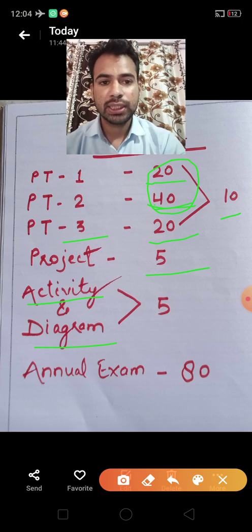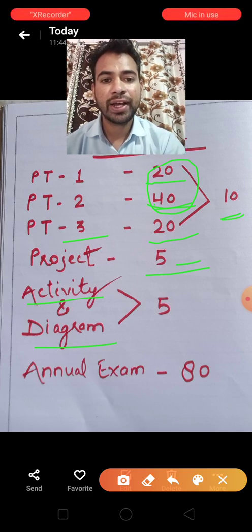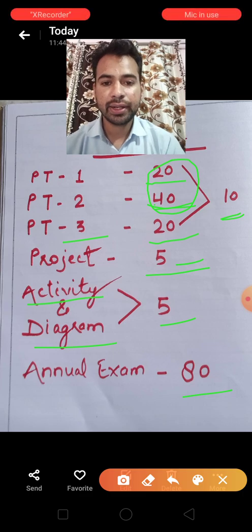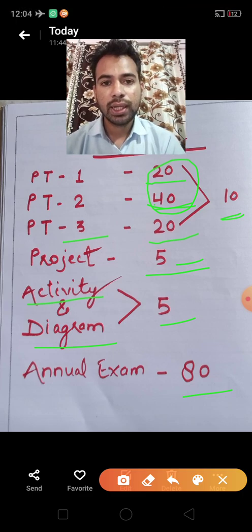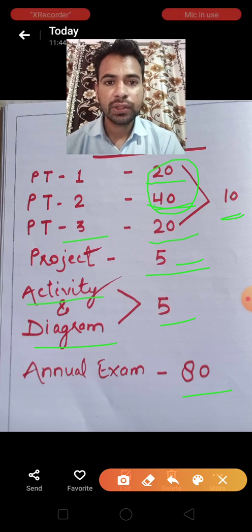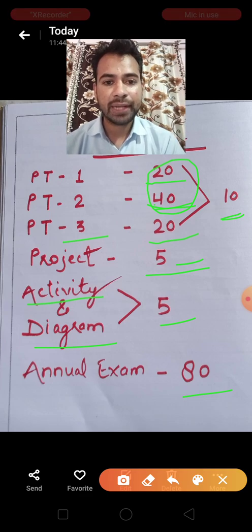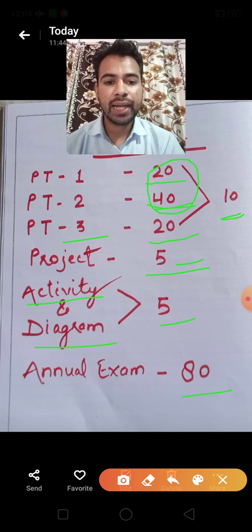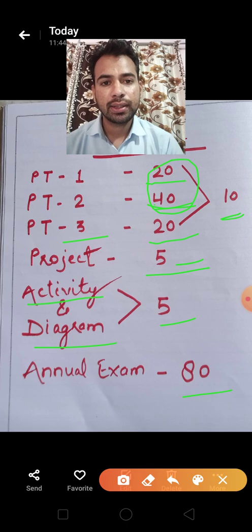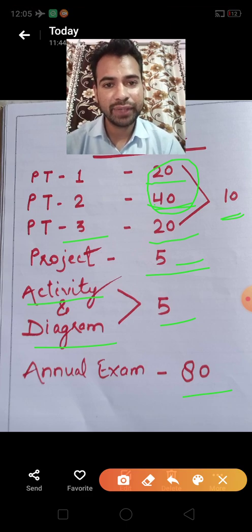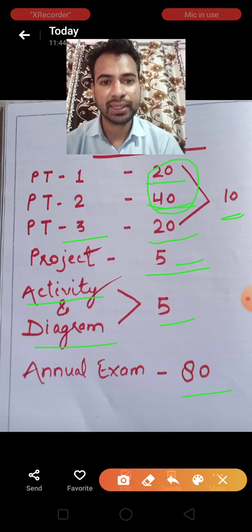Clear? Here 10, 5, 15 plus 5, 20, plus 80, 100. 80 marks of annual exam. So the total is 100 marks. 10 marks from the periodic, 5 marks from the holiday homework project, 5 marks of activity and diagram, and 80 marks of annual exam. This is the marks distribution that I have said in front of you. In this way you can prepare your lessons and easily understand your marks.